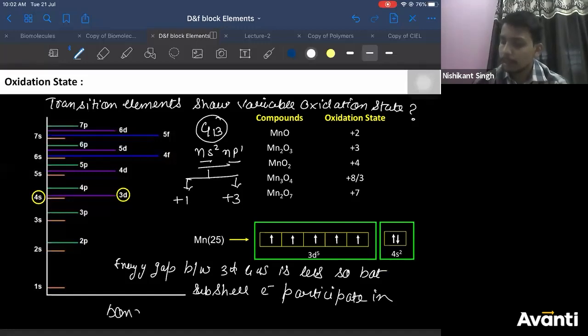Therefore, they can show more than one oxidation state.